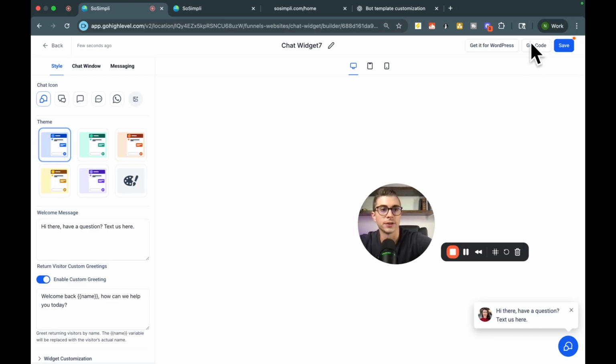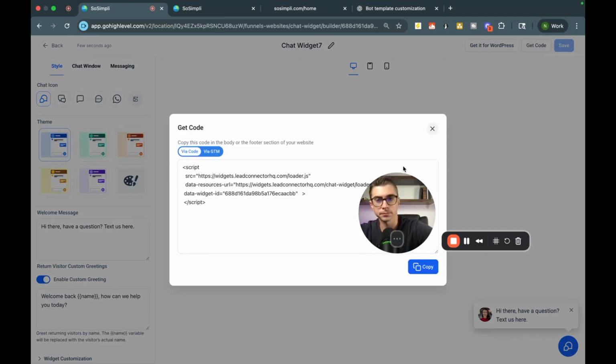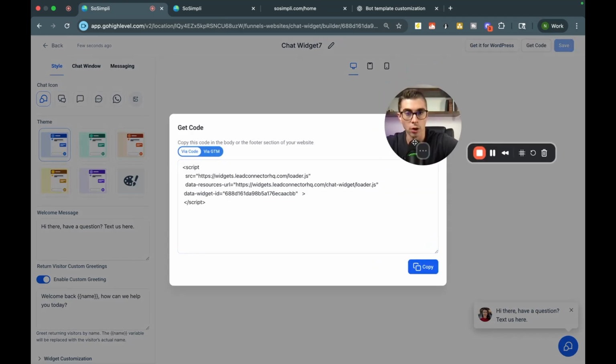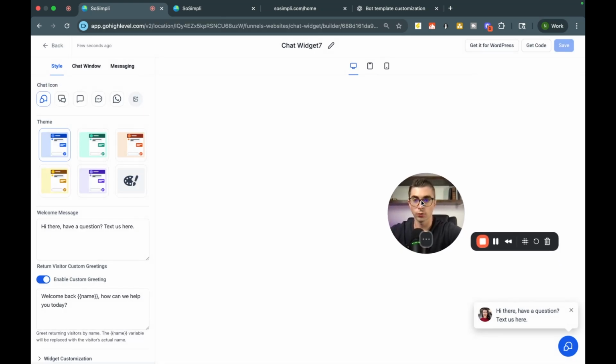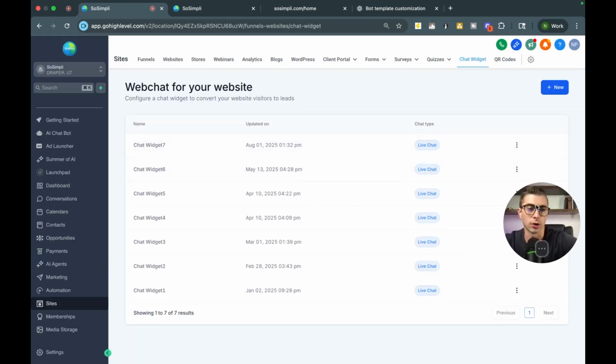You'll notice up here in the top right, there's this get code button. What you can do is copy this code and have the business owner you're working with send it over to their developer. When they connect it to the current website that they have open, your chatbot will be connected and all the conversations will feed back to HighLevel or your white labeled version of the software. Anyway, just a quick side note, because I remember I was confused when I first got started with that.